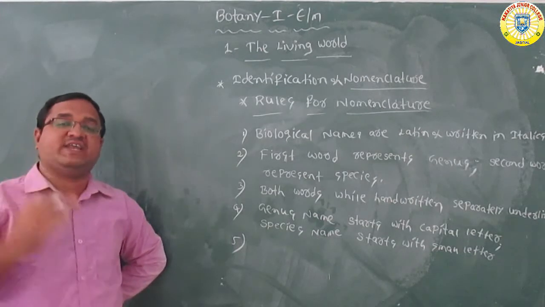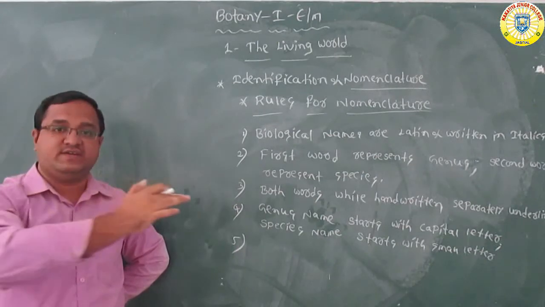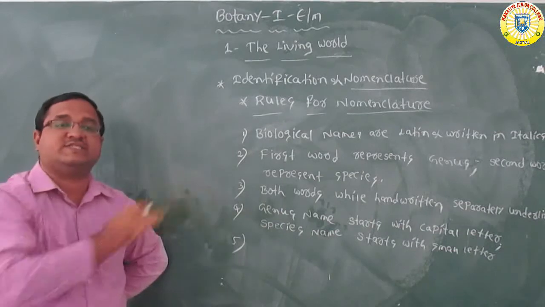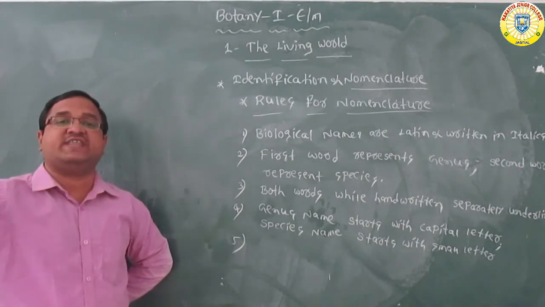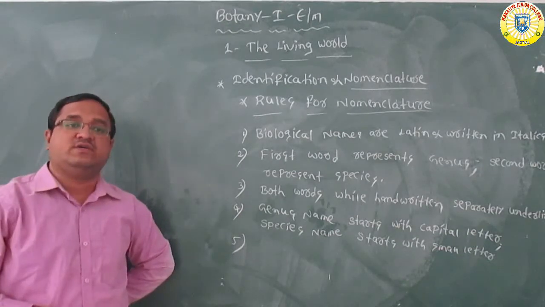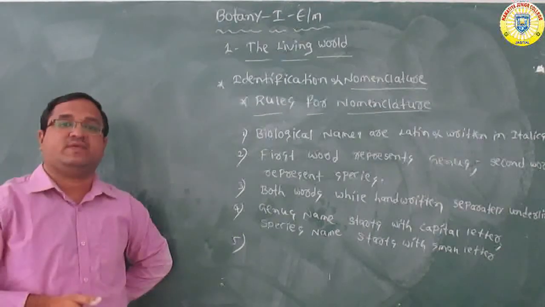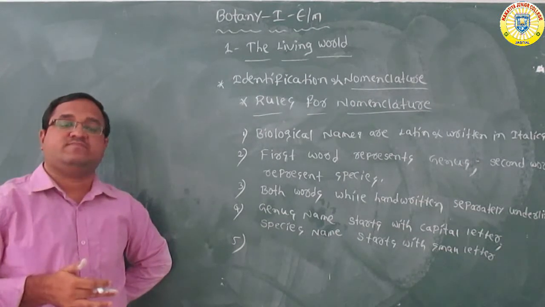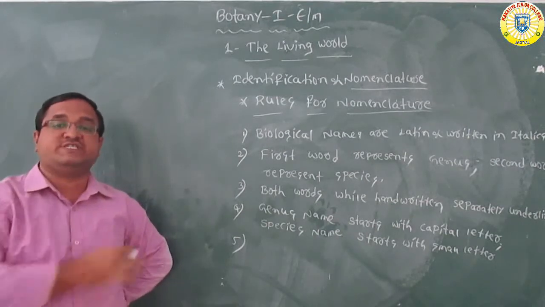After writing the scientific name, you should also write the author name at the end of the species name. The author name is written in abbreviated form. For example, one example is given here. That author name represents that the species was described by a particular author, a particular scientist. So this is the fifth rule.